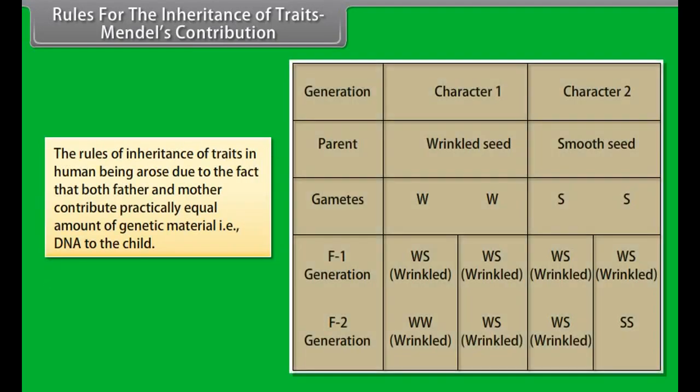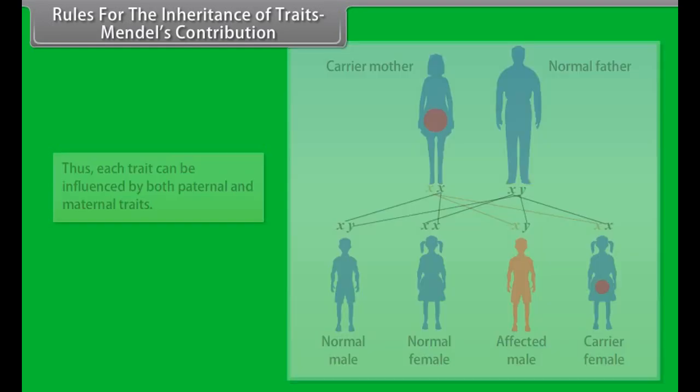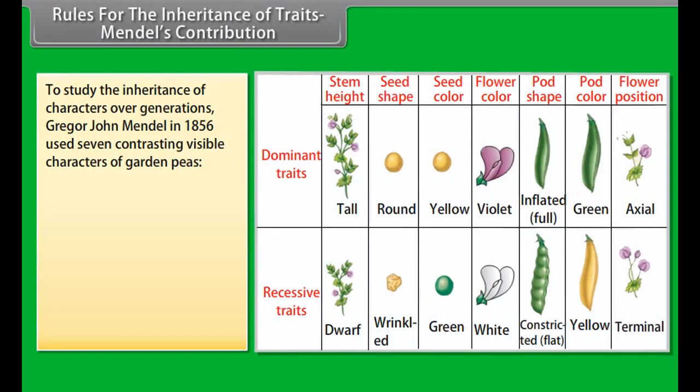Mendel's contribution. The rules of inheritance of traits in human beings arose due to the fact that both father and mother contribute practically equal amount of genetic material, that is, DNA, to the child. Thus, each trait can be influenced by both paternal and maternal traits. To study the inheritance of characters over generations, Gregor John Mendel in 1856 used 7 contrasting visible characters of garden